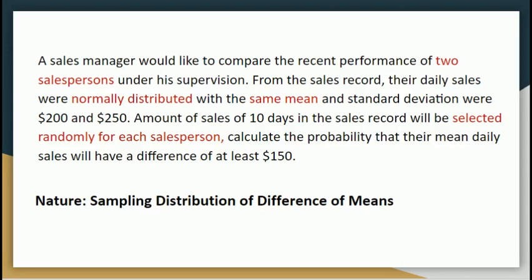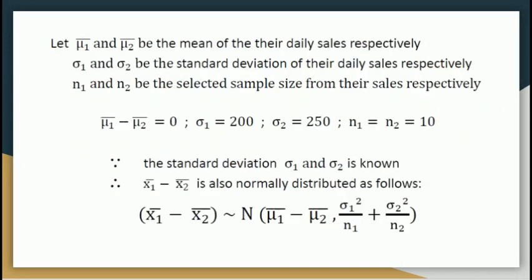Apparently, the nature of this question is sampling distribution of difference of means. We assume mu1 and mu2 be the mean of their daily sales, sigma 1 and sigma 2 be the standard deviation of their daily sales, and n1 and n2 be the selected sample size from the daily sales respectively. According to the question, mu1 minus mu2 equals 0, sigma 1 is 200, sigma 2 is 250, and n1 and n2 equal 10. Since the standard deviations sigma 1 and sigma 2 are known, the target object of this question, x1 bar minus x2 bar, is also normally distributed as follows.